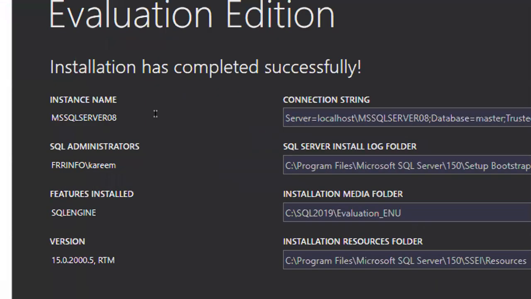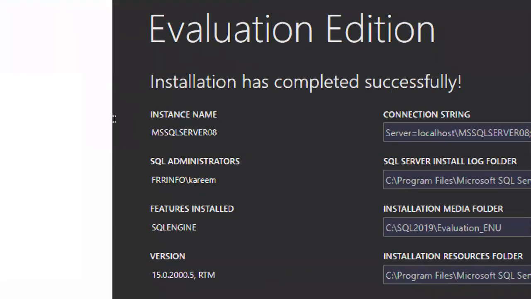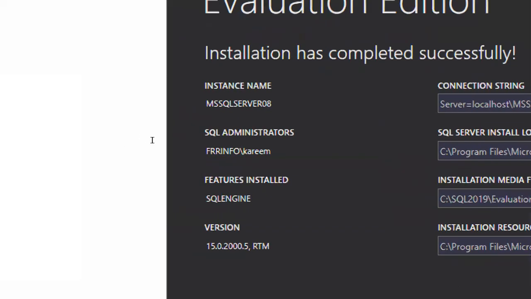Very simple steps are there to start practicing. MS SQL Server 08, see here, the instance name. I have entered the server system with my name, so it has added my name in the administrators list. What features has it installed? SQL Engine 15.0 version, the 2019 version.